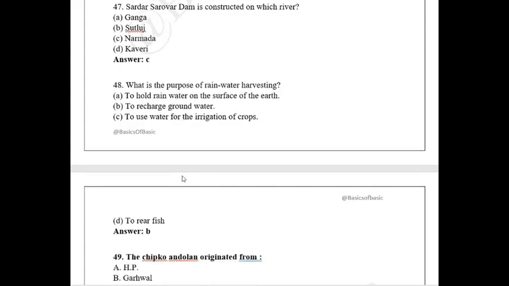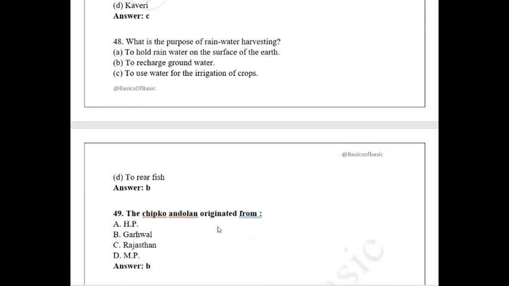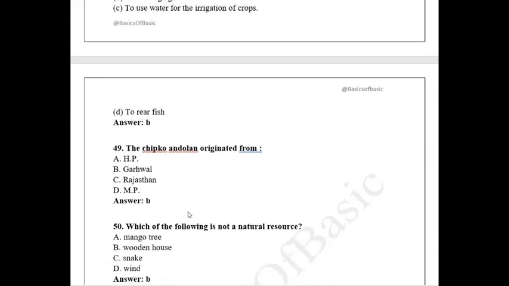To recharge the groundwater. The Chipko Andolan movement originated from the Garhwal region. You have studied Uttarakhand, where there are two regions. One of them is Garhwal. From there the Chipko Andolan started.